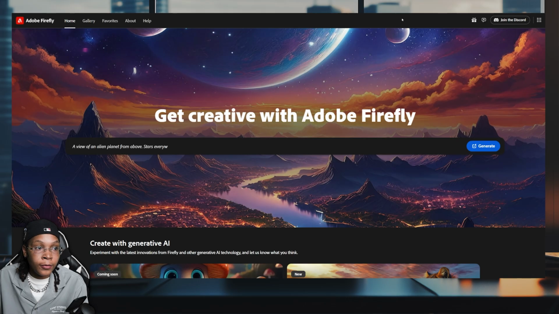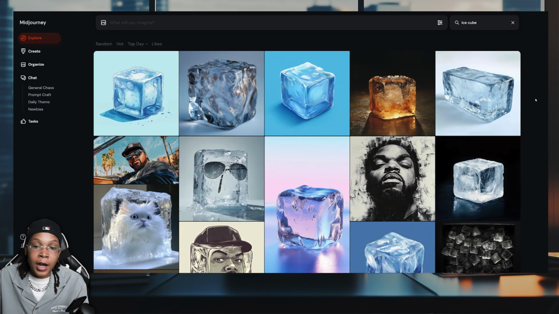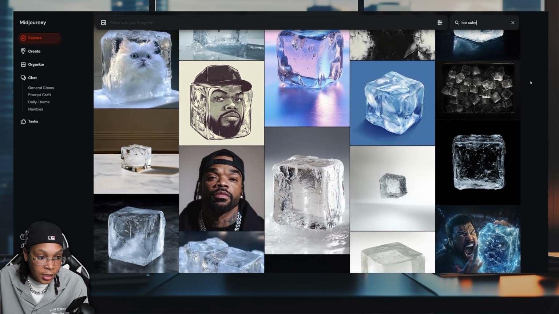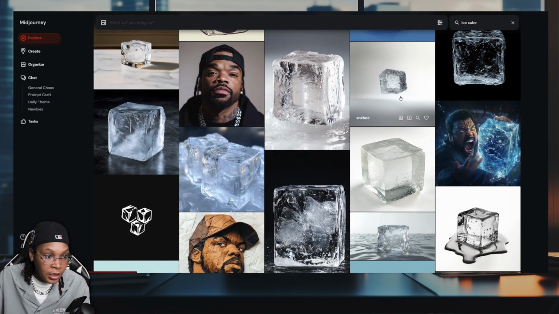We're gonna go to firefly.adobe.com. It comes free if you already have an Adobe subscription. We're gonna go to Midjourney again, because we need to grab a dope ref image. So go back to explore. We're gonna type in ice cubes again because we got our ice cubes, but now we need something that's gonna make some text. I think this text works best for the cube. I feel like it's defined. So let's go ahead and just save this. We'll call this ice cube dash text just to see if there's any others.